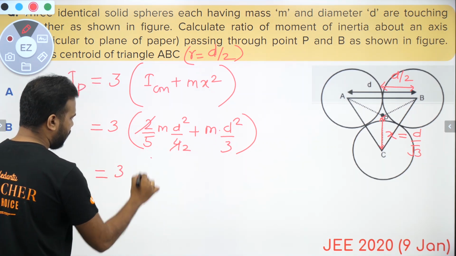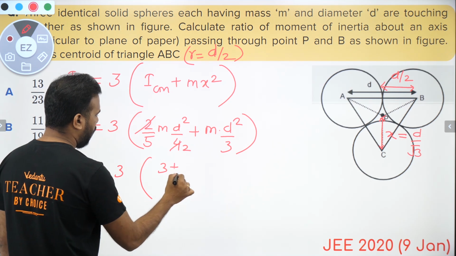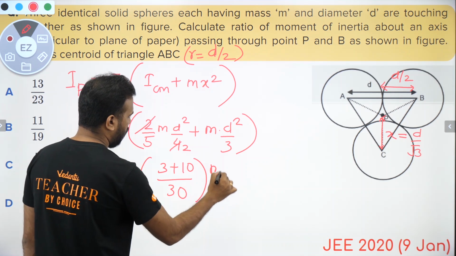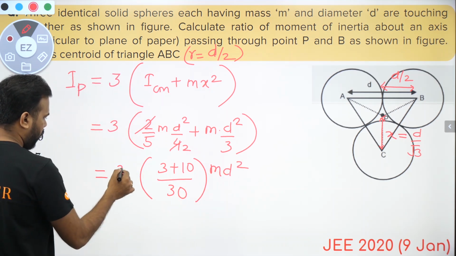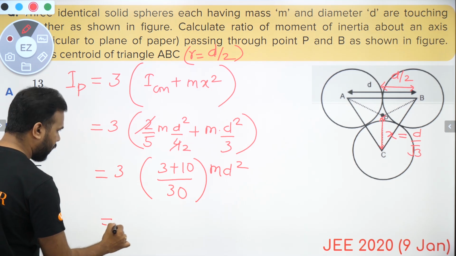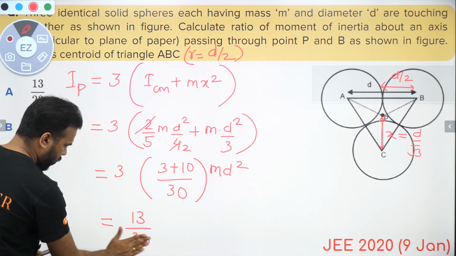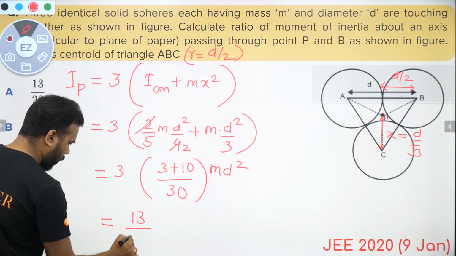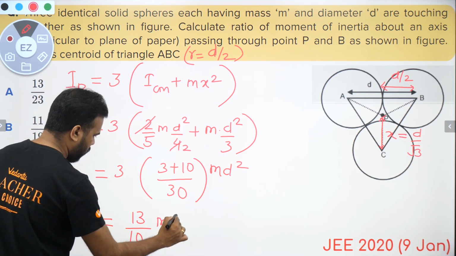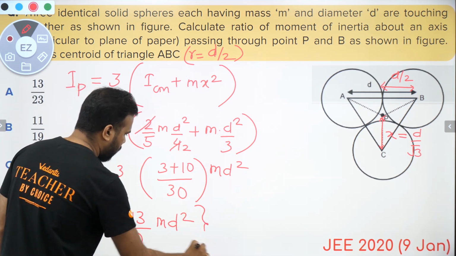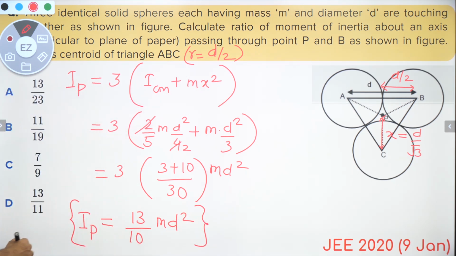So when we take the LCM, we get it as (3 plus 10) by (10 into 3), that is 30, times md square. When you do the calculation and simplify this, the numerator is 13 and the denominator is 30 by 3, or simply 10. So we get the moment of inertia about P as 13 by 10 md square. Let's have a look at the options. Okay, A or D may have the correct answer.